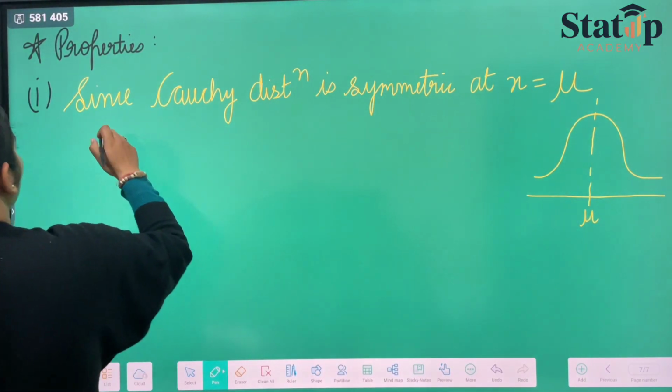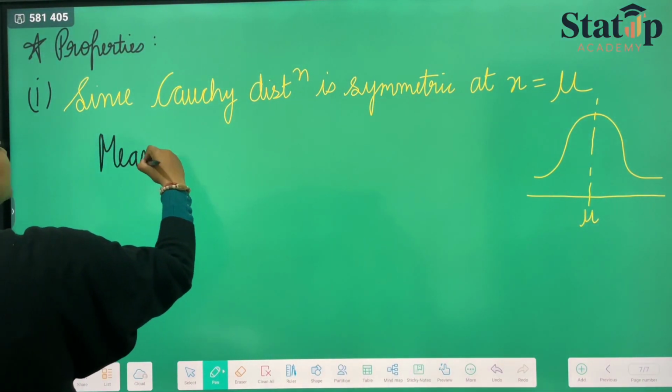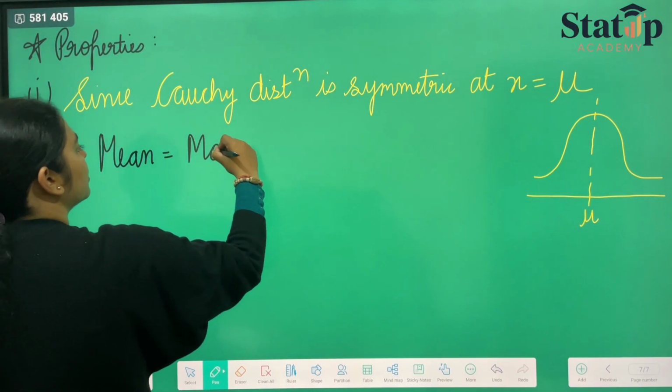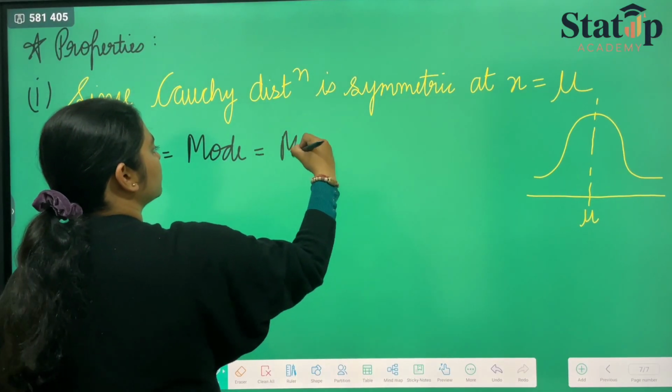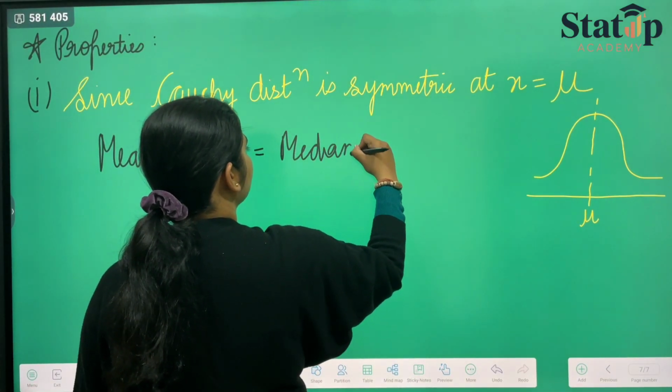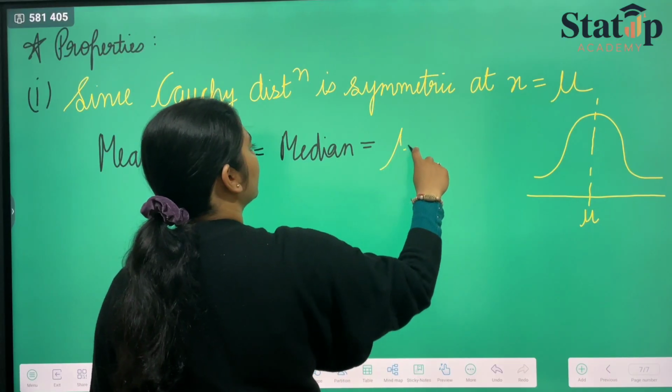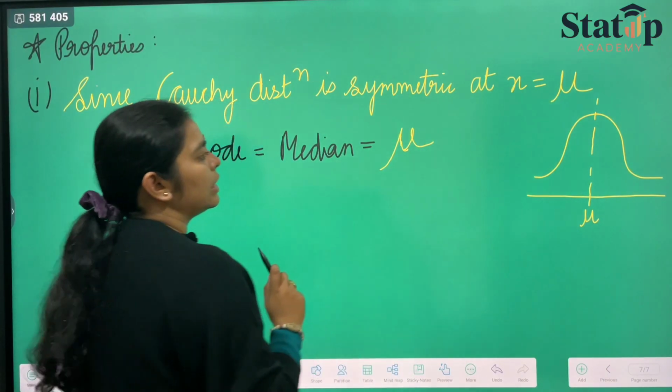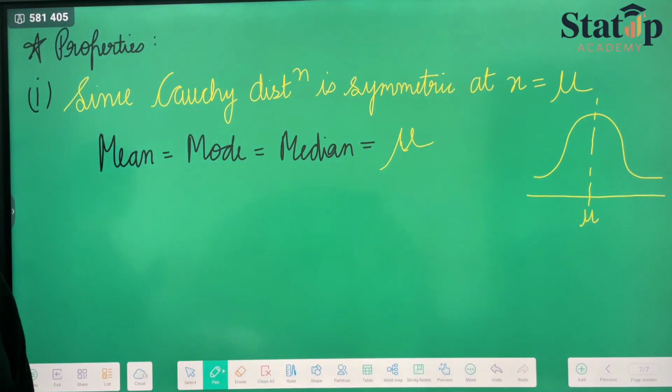Then mean equals mode equals median of Cauchy distribution, all are equal to mu, just like the normal distribution.